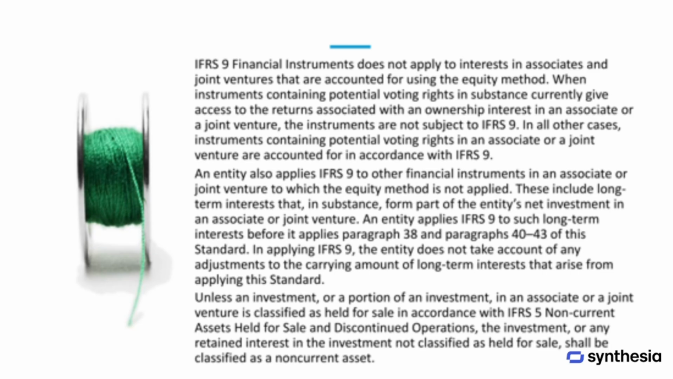Additionally, IFRS 9 applies to other financial instruments within an associate or joint venture where the equity method is not used. This includes long-term interests that are essentially part of the investor's net investment in the associate or joint venture. When applying IFRS 9 to these long-term interests, adjustments from this standard are not considered. Lastly, unless an investment or part of it is classified as held for sale under IFRS 5, it should be classified as a non-current asset.